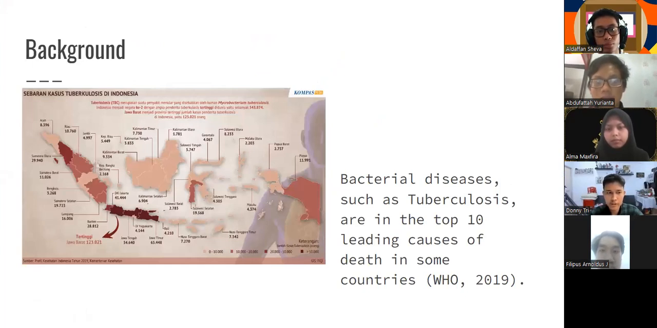Our background: bacterial diseases such as tuberculosis are in the top 10 leading causes of death in some countries, and Indonesia is the second country with the highest number of tuberculosis sufferers in the world. Identifying bacteria is needed to be able to diagnose and treat the patient. To solve this, machine learning and Android can be implemented with the help of a smartphone adapter for the microscope.